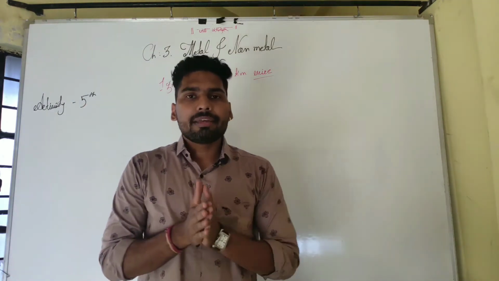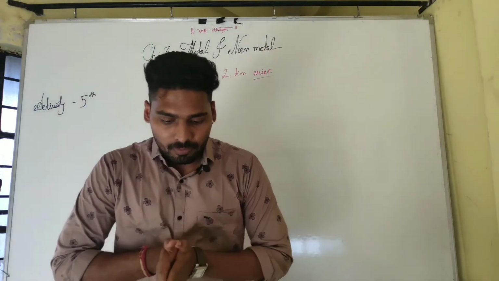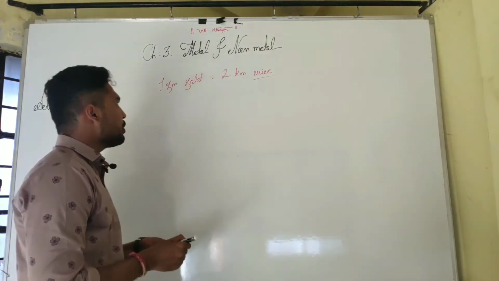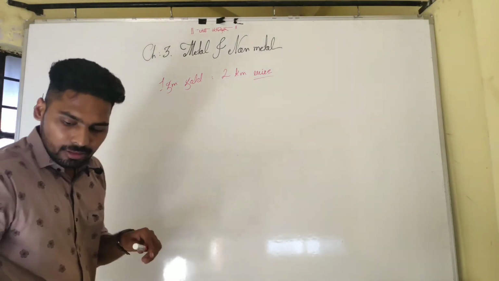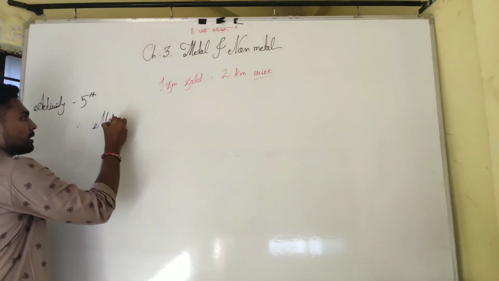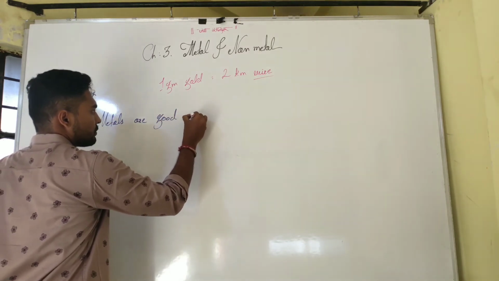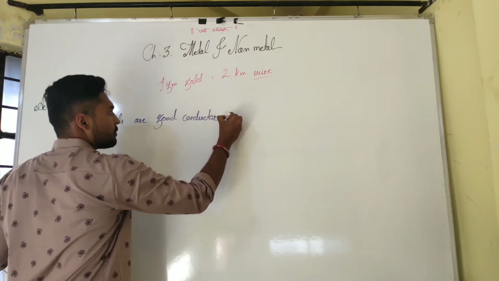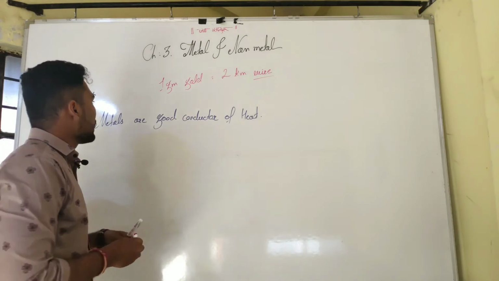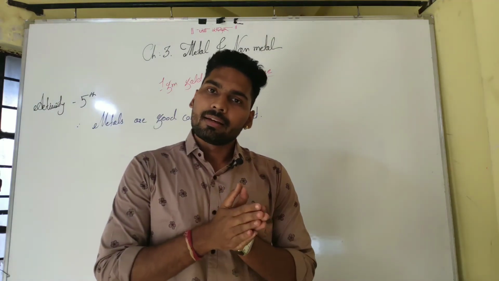So by way of that activity, what do we learn? We learn that heat is conducted by metals. So this is the next property in activity 5. We have learned a physical property, and the property's name is: metals are good conductors of heat. Metals are good conductors of heat, and because of that, most cooking vessels are made of metals.